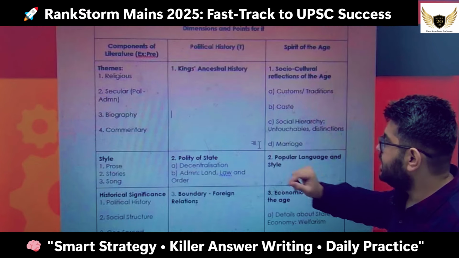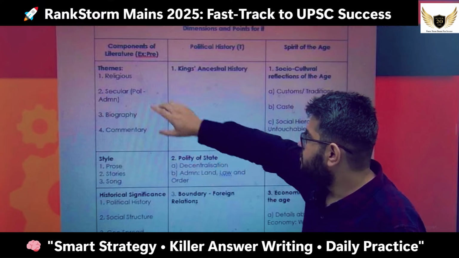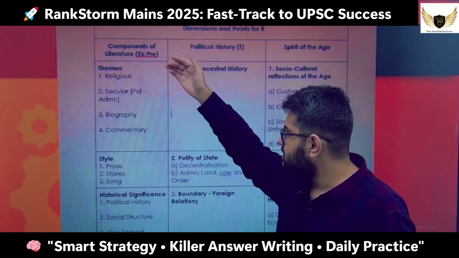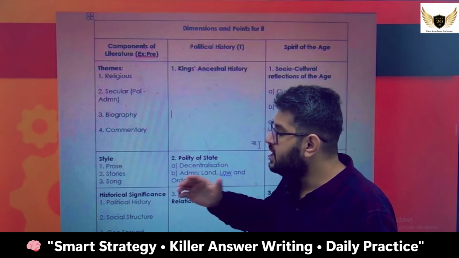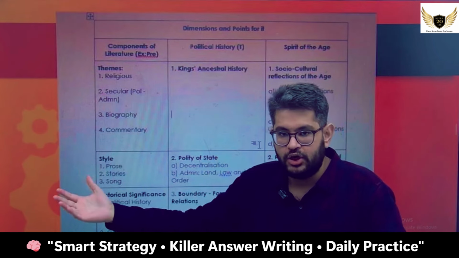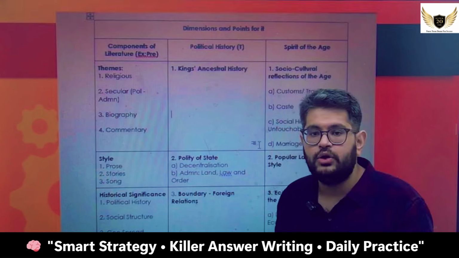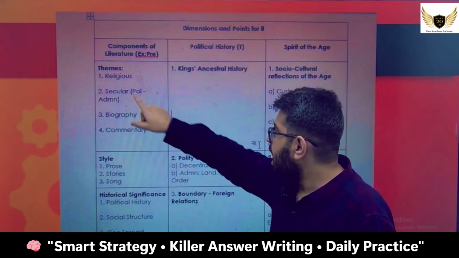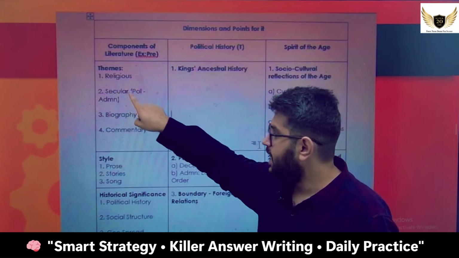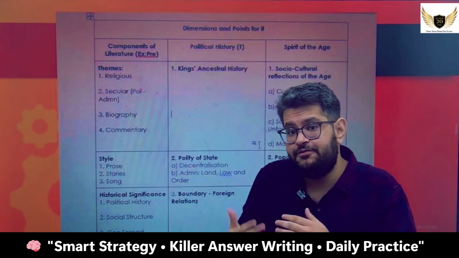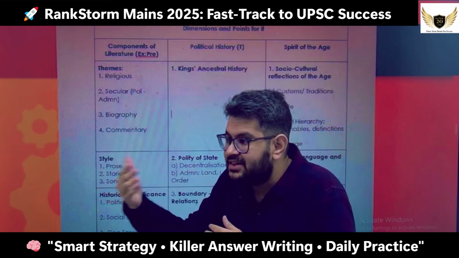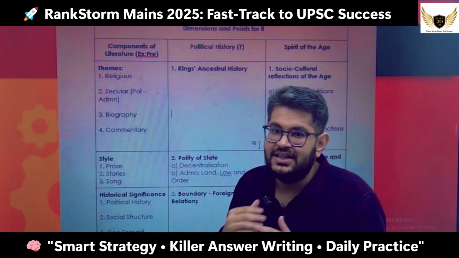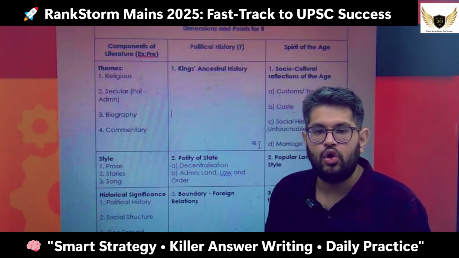Now let's understand all these things. First is the theme part. Once you understand which theme it is, you can write an example for that particular thing, and then evaluate your answer accordingly. For example, if you get a question on Bhakti literature evaluation, I will put it in the religious theme. I can also put it in the secular theme if, for example, Kabir's doha is talking about some ethical or spiritual aspect. Then that is a secular theme that you're going to talk about.